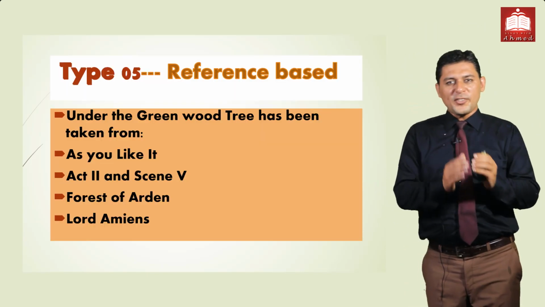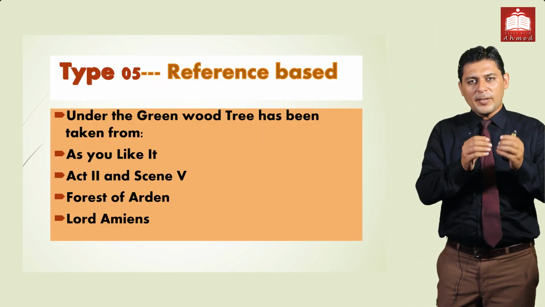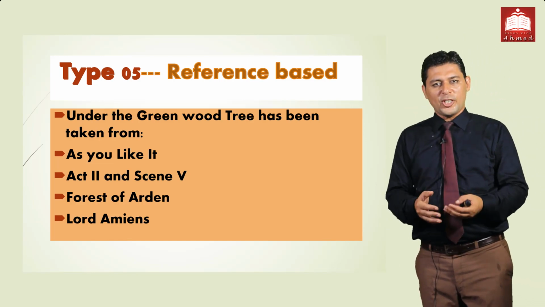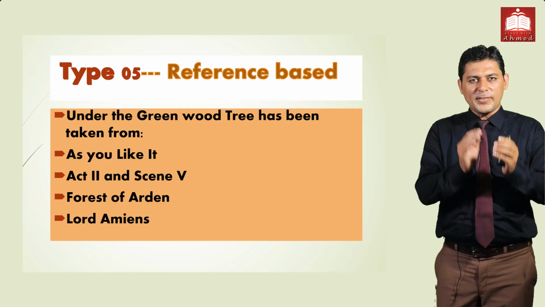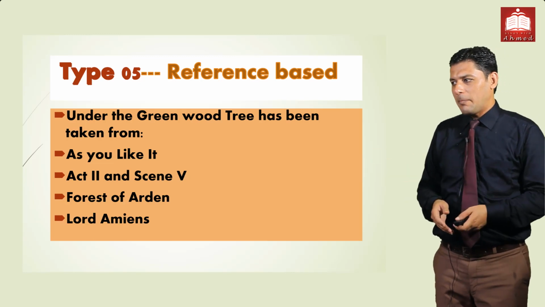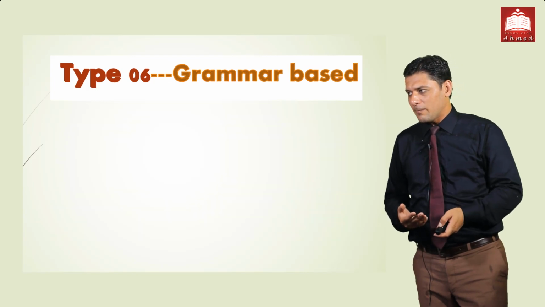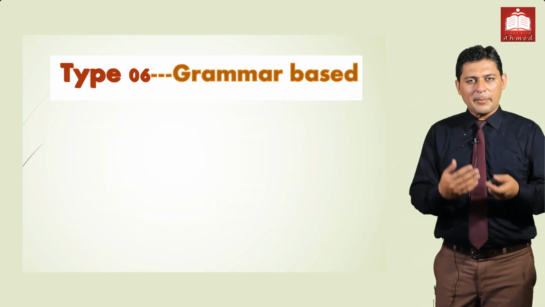Number 5, we have reference base. This poem has been taken from the play, the name of the play is As You Like It. It was composed by William Shakespeare, and it was sung, it was uttered by Lord Amiens. We have seen the act as well, and the location is the Forest of Arden. All are the basics. Number 6, we have the grammar section.